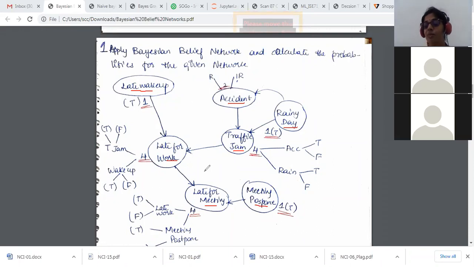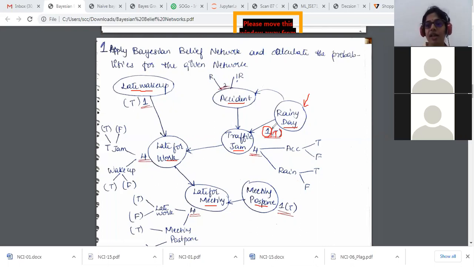Now for this scenario, I'm going to consider its dependencies and its probabilities. To identify the probabilities, the first step is: if you have a single node which does not have a parent node, like the rainy day, which has no parent node, I'm going to write the direct condition as true. For this rainy day, there's only one possible option, that it is true. You do not have any other possibilities, true or false. Only true. So I have one probability that my rainy day can take, that is the true value.